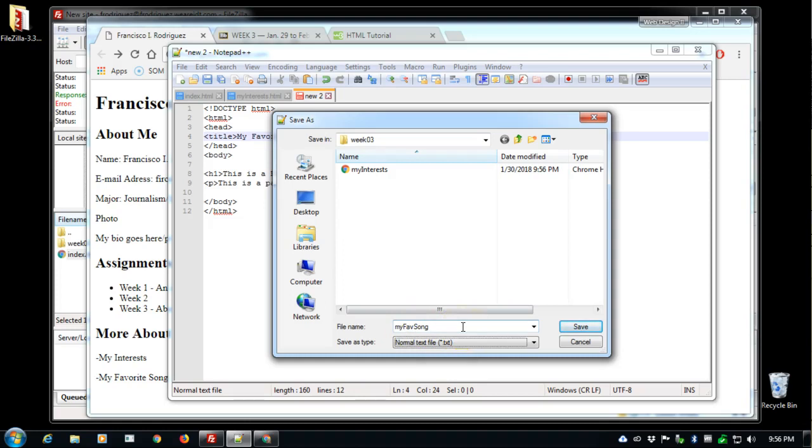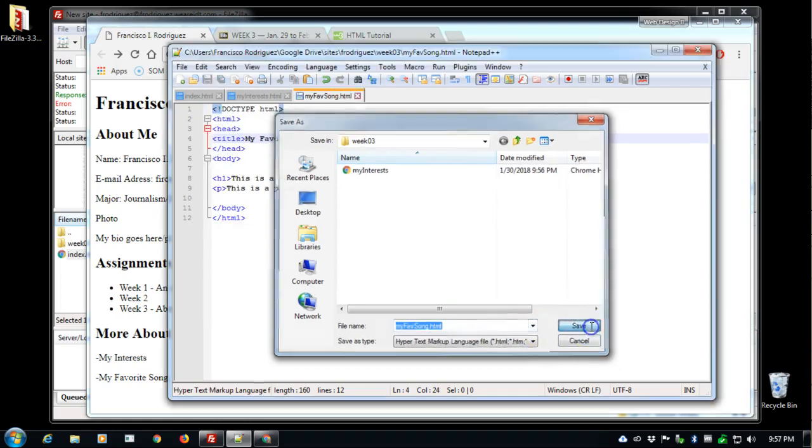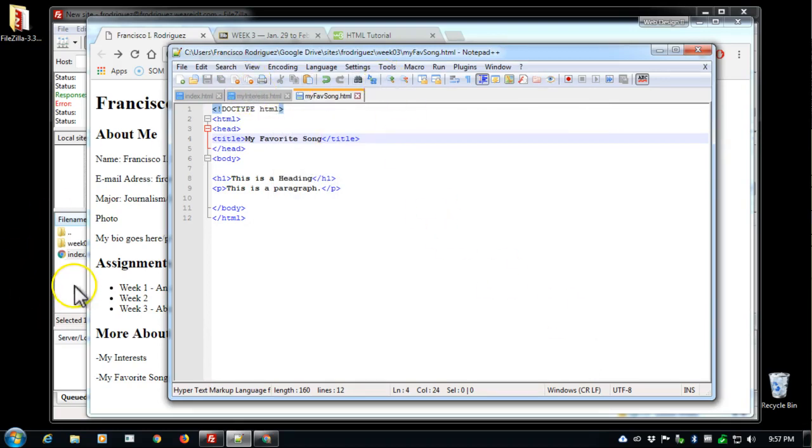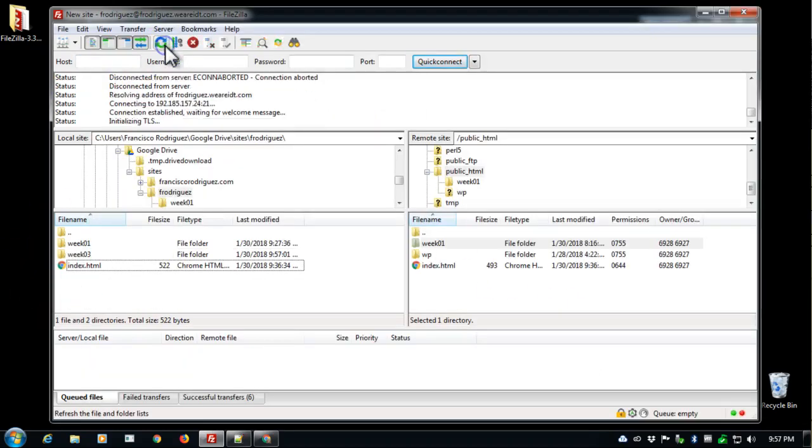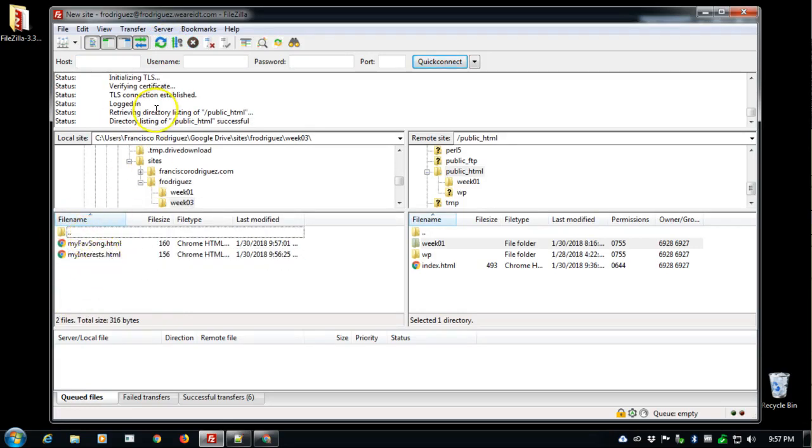If you want to use hyphens, you may, but just be careful on the characters that you use. I'll save this as an HTML page as well. Save. And if I reload this on my FileZilla, I can go into week 3 and see that those are already there. I'll go back to my main folder, my root folder,